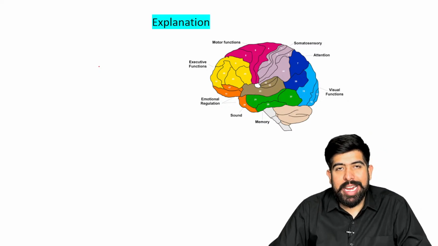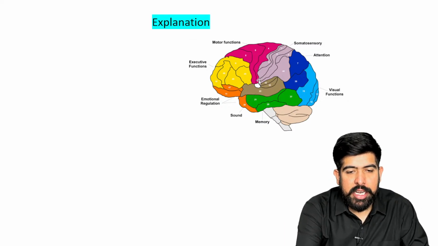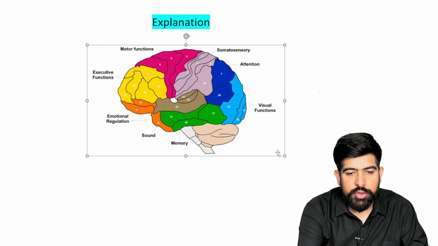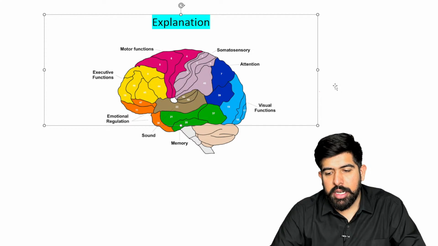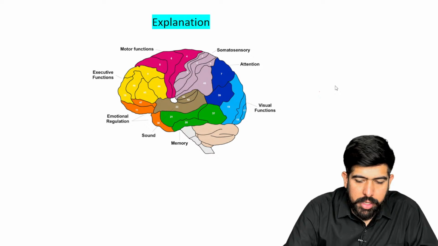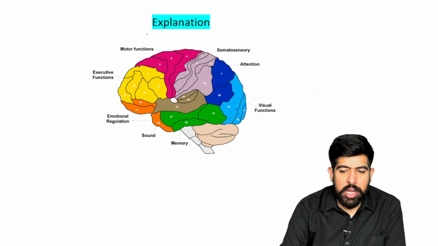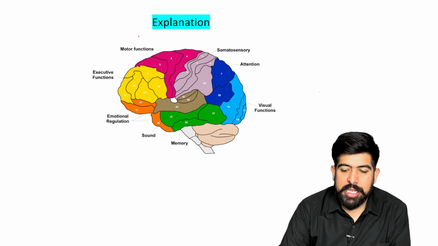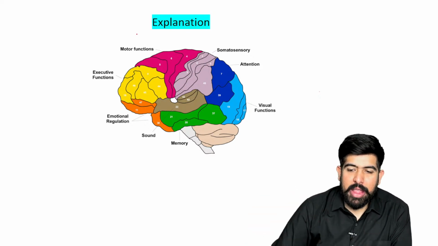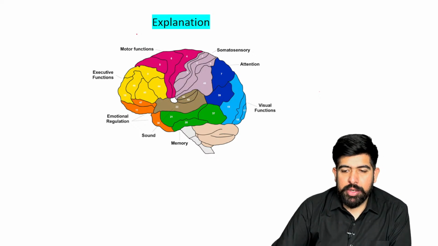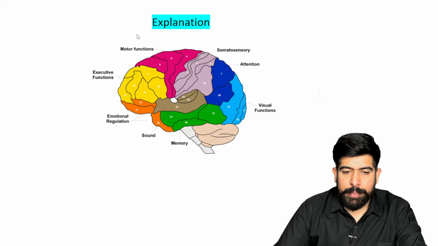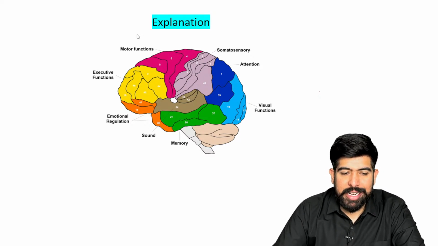Now what is Brodmann area 42, guys? As you can see in front of your screens, the brain functions are written here. All the brain functions are given to you in the explanation. Yes, very good, doctor, it is about the pathway. We'll talk about the pathway also. Just wait for it. Now I'm talking about the important part: what is your final perception, and where will the final perception be done?